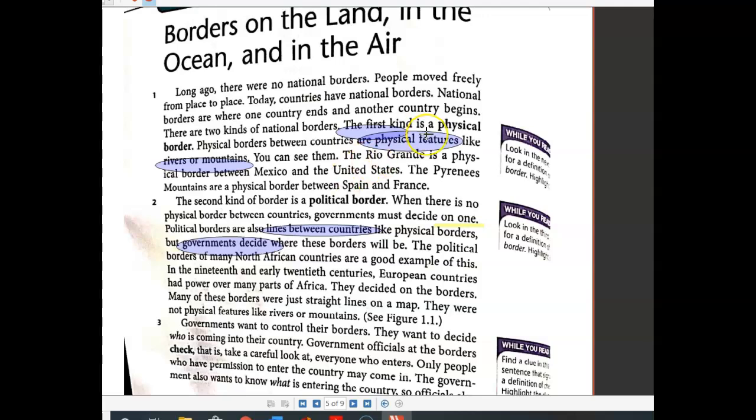So here we see a contrast between two types of borders: physical border, which is like a river or mountain, and political border, which is a line that a country makes. The political borders of many North African countries are a good example of this. In the 19th and early 20th century, European countries had power over many parts of Africa. They decided on the borders. Many of these borders were just straight lines on a map. They were not physical features like rivers or mountains.